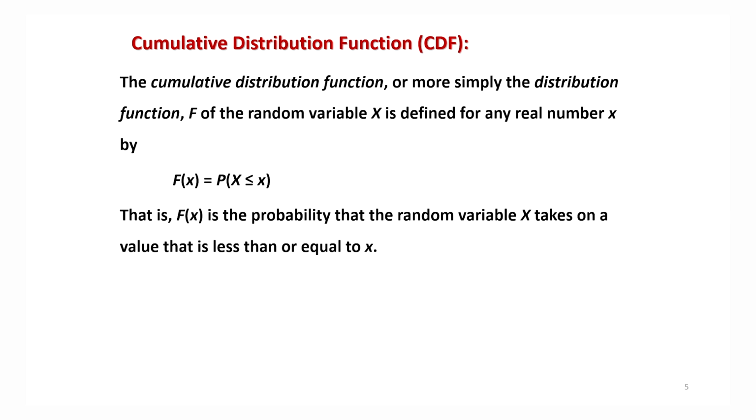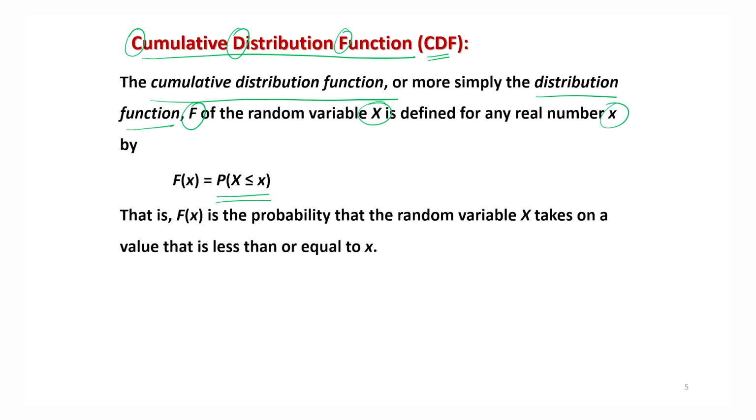After this concept of probability density function, we have the concept of the cumulative distribution function, indicated by CDF: C for cumulative, D for distribution, and F for function, right? This is a sort of total probability up to a certain point. The CDF, or cumulative distribution function, popularly called only the distribution function, is indicated by capital F. The CDF of a random variable X is defined for any real number small x as the probability that capital X is less than